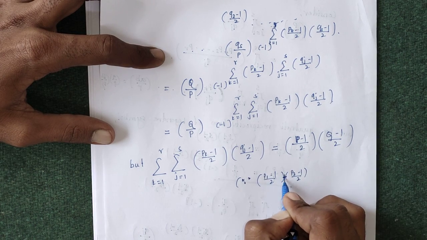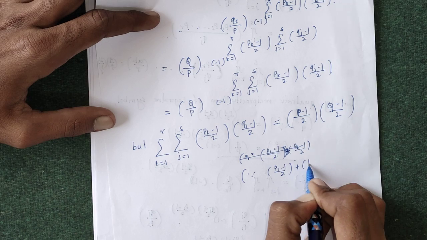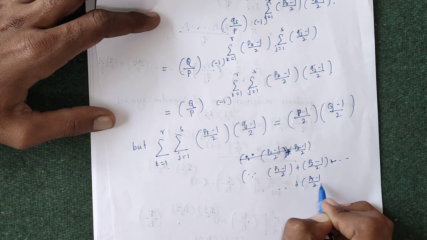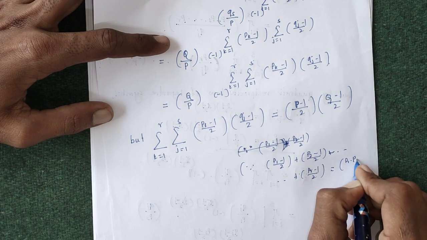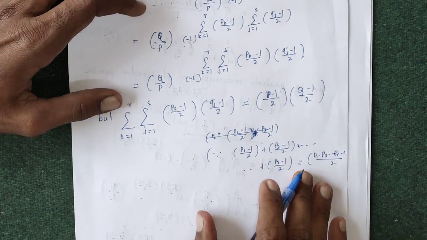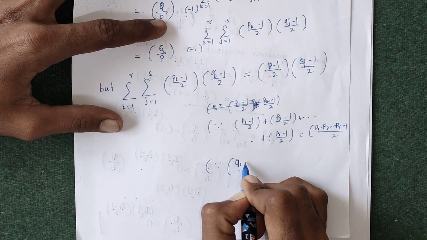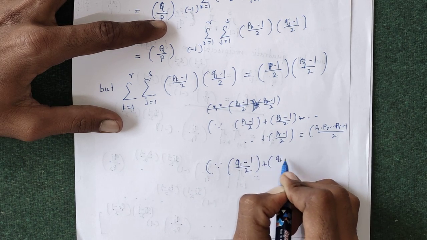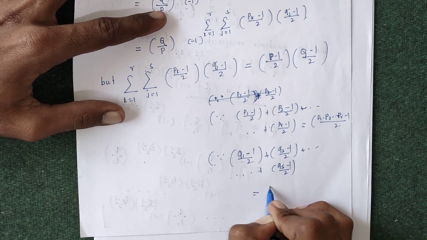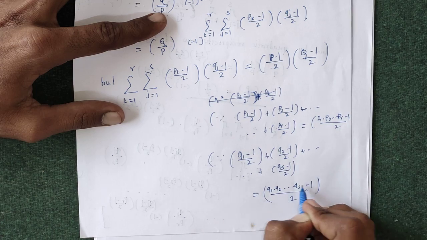Sorry, this is a plus summation, so here a plus sign: (p1 minus 1) by 2 plus (p2 minus 1) by 2 plus up to (pr minus 1) by 2 is equal to (p1 p2 up to pr minus 1) by 2, and this multiplication of p1 p2 up to pr is capital P. Similarly for q, that is (q1 minus 1) by 2 plus (q2 minus 1) by 2 plus up to (qs minus 1) by 2 is just (q1 q2 up to qs minus 1) by 2, and this multiplication of q1 q2 up to qs is capital Q.